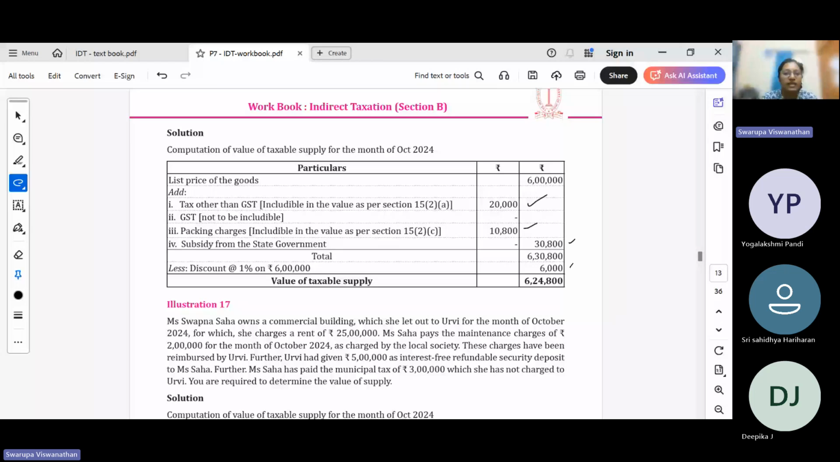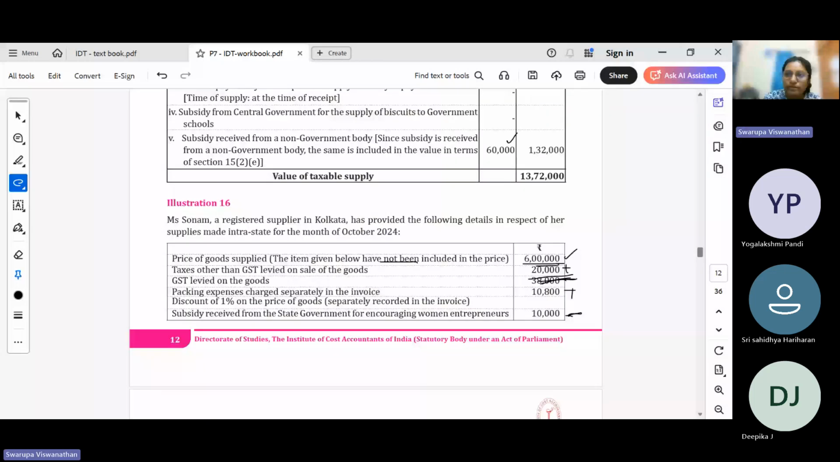There is a discount also. Discount of 1% on the price of the goods separately recorded in the invoice. So it is separately recorded in the invoice, meaning it is a pre-supply discount. Pre-supply discount, we need not check anything. We can directly reduce that amount. So 1% of 6 lakh can be reduced as discount.